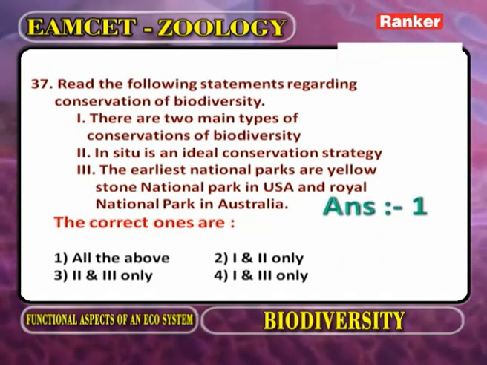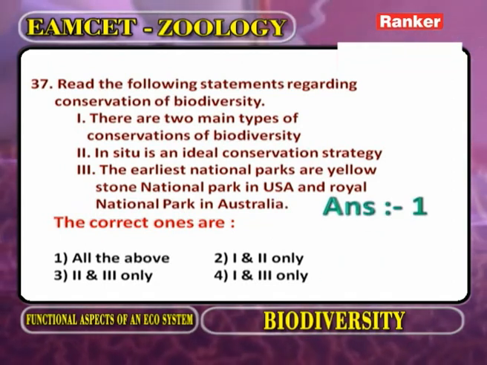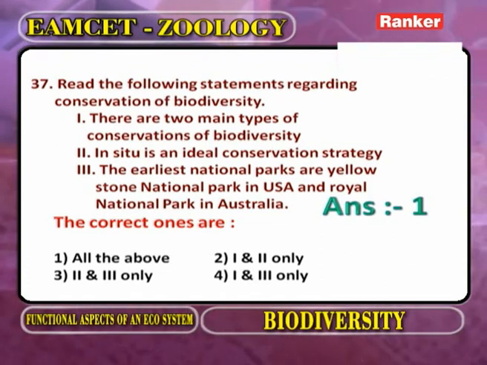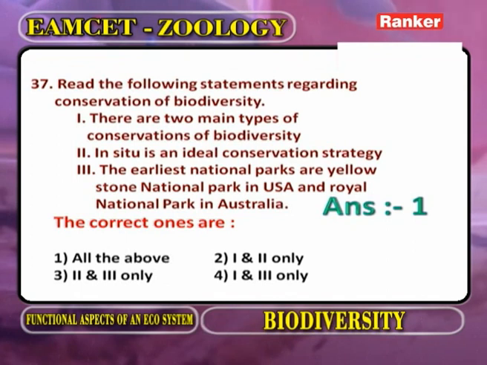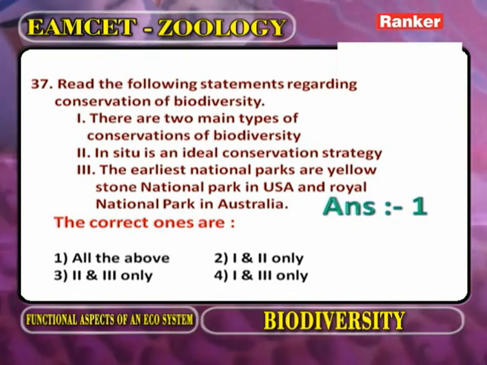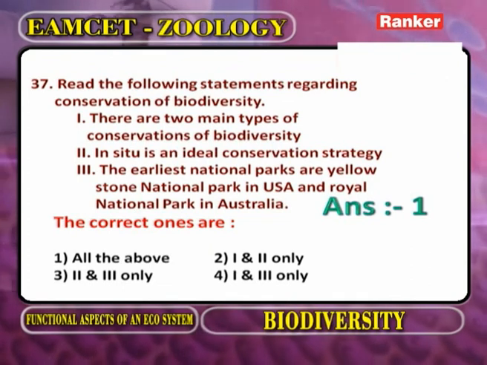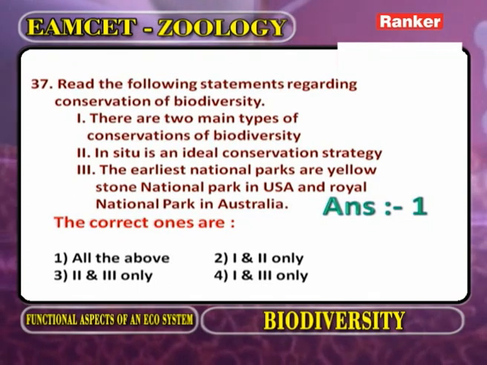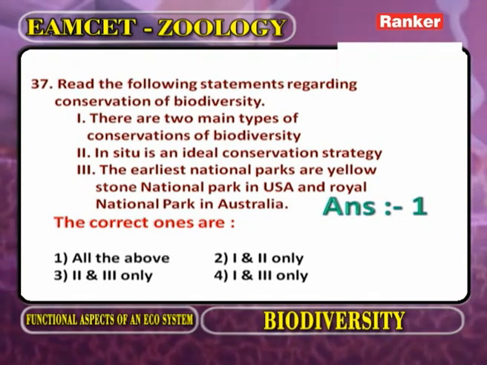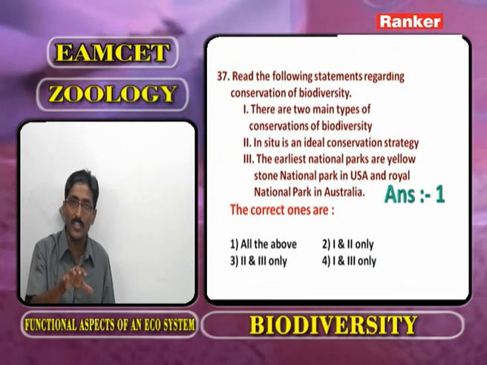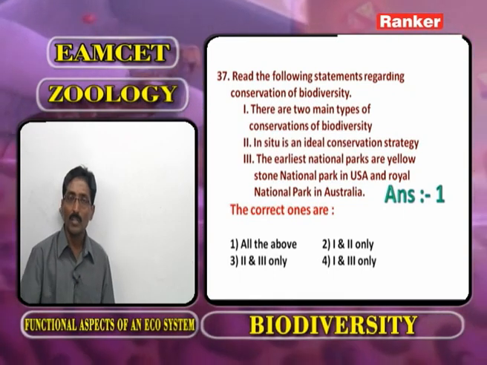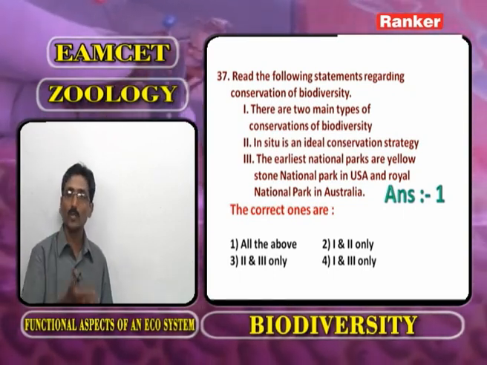Read the following statements regarding the conservation of biodiversity. Biodiversity is conserved in two ways: one is in situ, second one is ex situ. What is the other name of in situ? On situ. What is the other name of ex situ? Off situ. What is meant by in situ conservation? It is the place where plants and animals originated, there they are preserved. One example is national park, one is sanctuary, one is biosphere reserve.